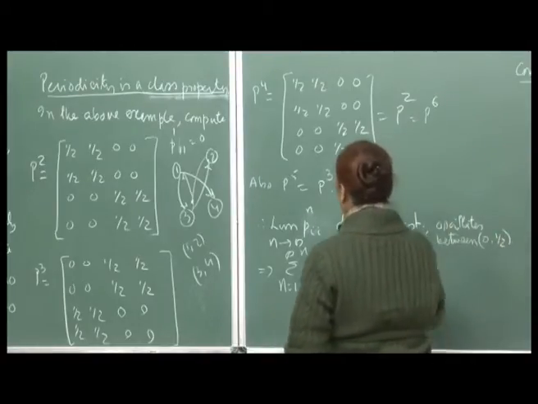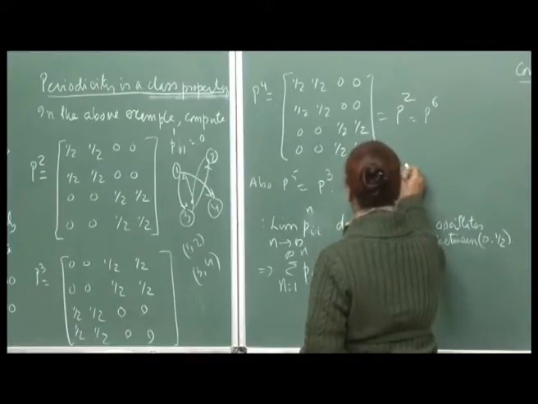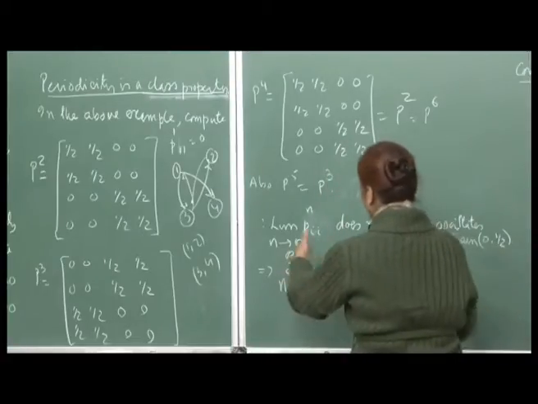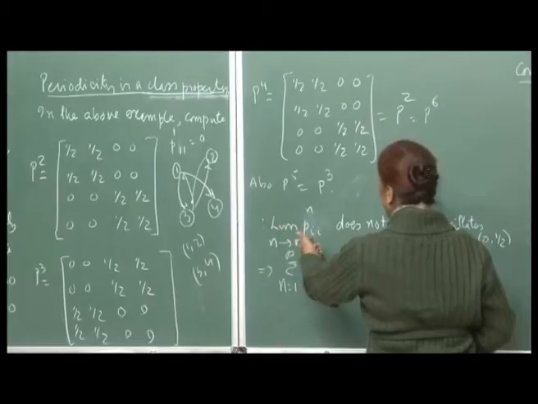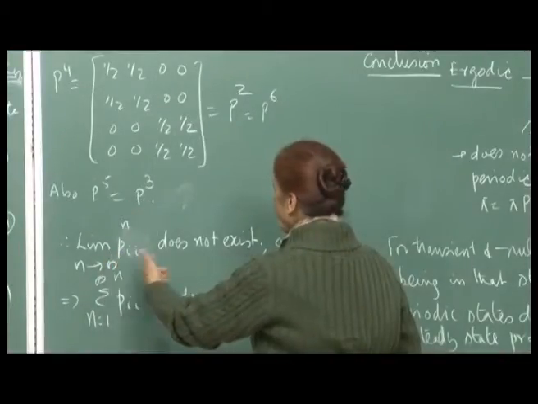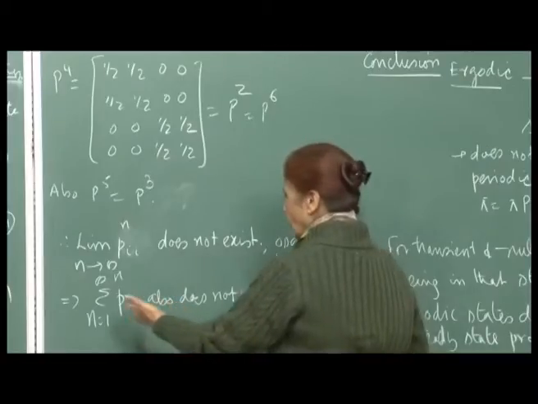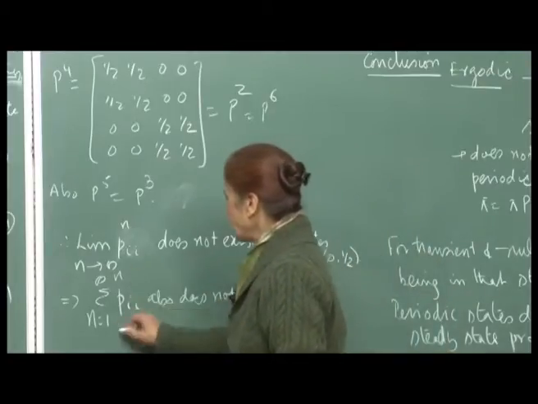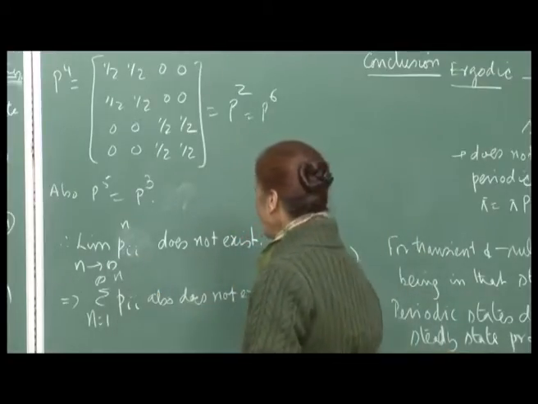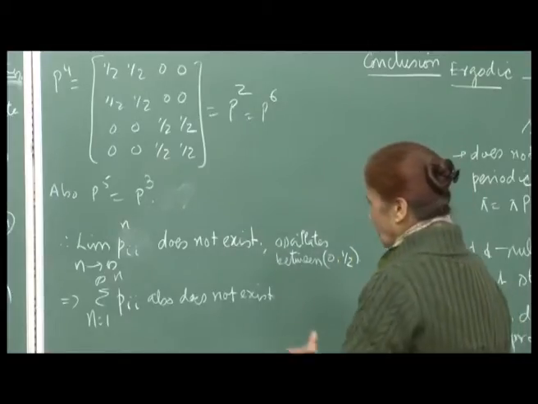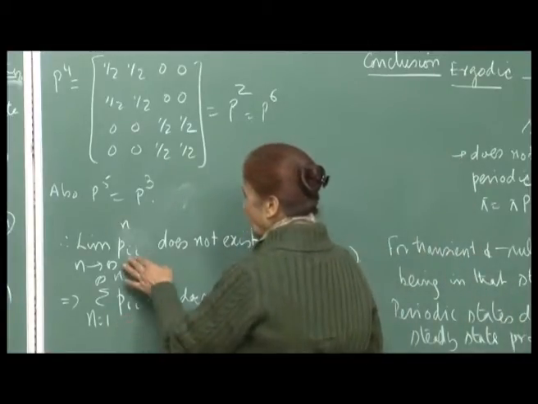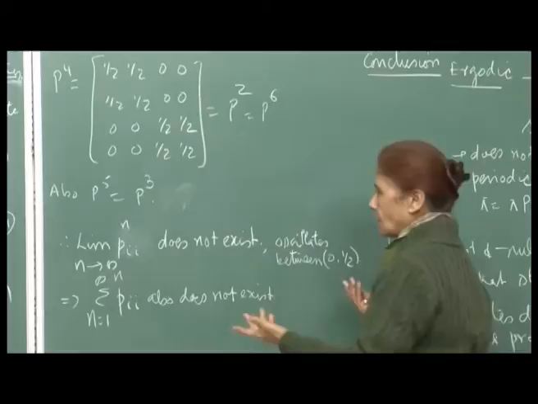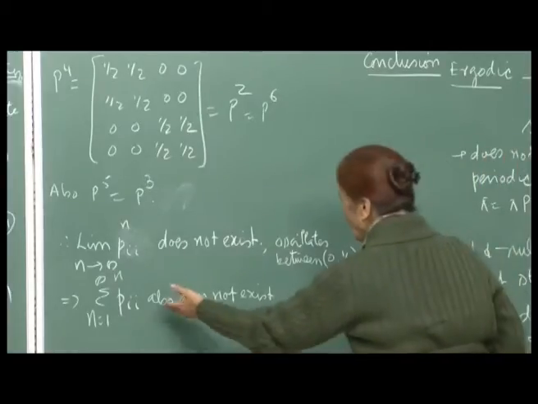So, therefore, this series will also not converge, if you want to take the summation, but anyway these are not the first step transition probabilities. So, all we are saying here is that the limit of P_ii^n as n goes to infinity does not exist, and also the summation will also not exist. The series P_ii^n, n varying from 1 to infinity, will not be convergent, because the necessary condition for this series to converge is that the nth term must go to 0 as n goes to infinity. So, here this limit does not exist. So, therefore, I cannot say anything about this series also.